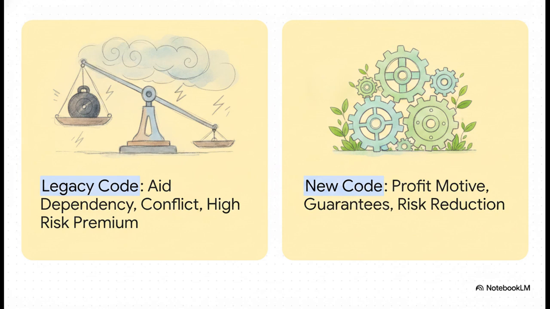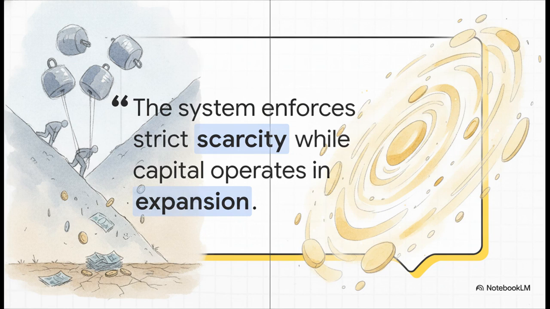On the left, our legacy code operates on this zero-sum conflict logic. Basically, for one person to win, someone else absolutely has to lose. This creates a massive risk premium that scares capital away from the places that need it most, locking regions into endless aid dependency. But on the right, the new code proposes an abundance reality. It uses asset-backed guarantees to actively shrink that risk, which attracts massive capital and turns peace and stability into a highly profitable motive.